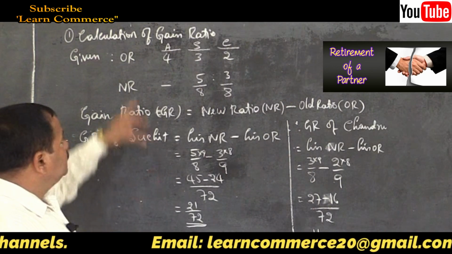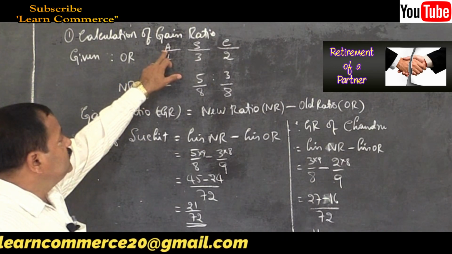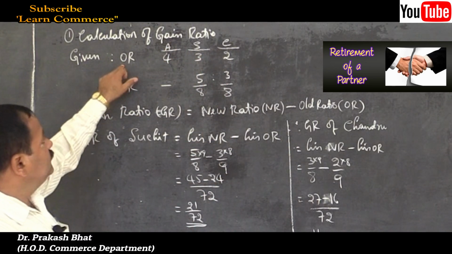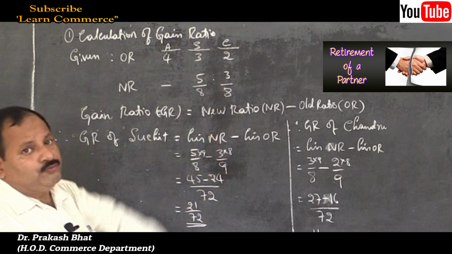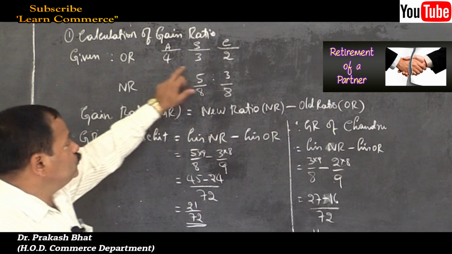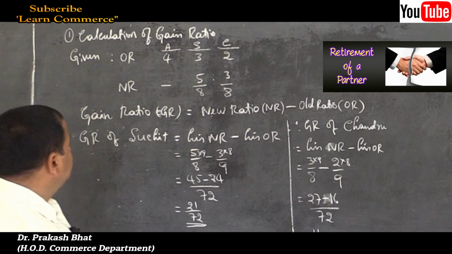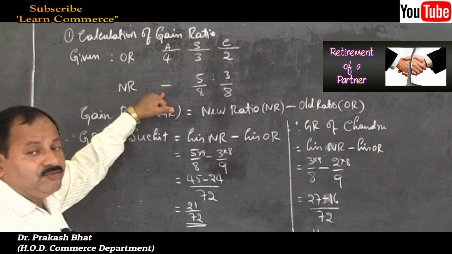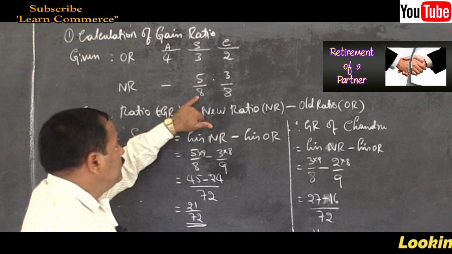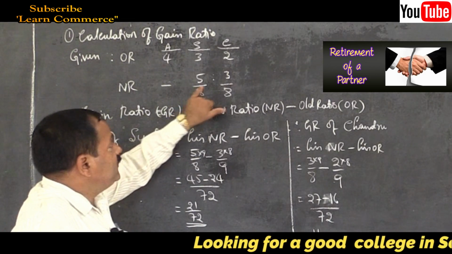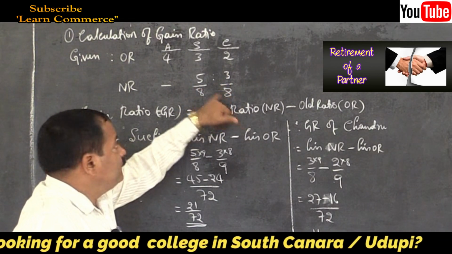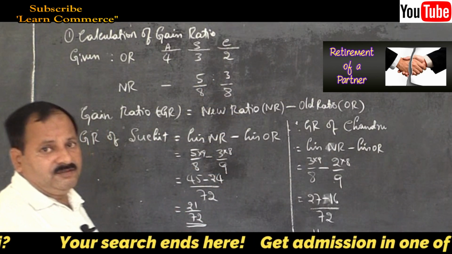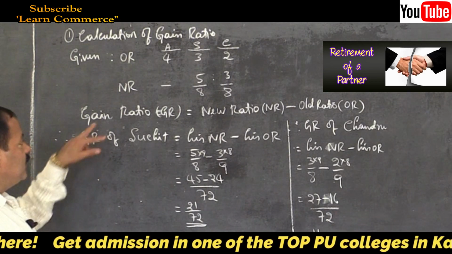Question paper. So that is Ankit, Suchit and Chandru, old ratio that is given in the problem 4:3:2. Write it. New ratio also given in the problem, Ankit dash, because he goes out, retires, dash. New ratio Suchit is 5/8 and Chandru is 3/8. 5:3 they gave, so 5/8:3/8. Write this. Now derive the formula.